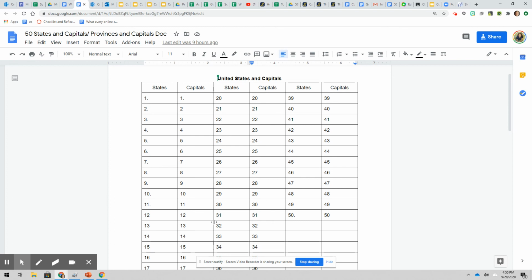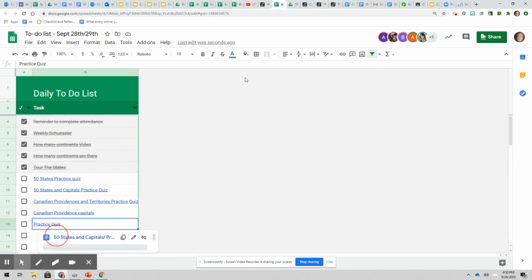I know some people go, is that all we're doing? Well, yes, that's all we're doing. But before we talk about those areas, you really need to know where they're located. It helps us explaining everything else. So we're going to go ahead and do this first because it's my experience that most students know about 15 states in their own country. So we're going to make certain that we improve upon that. So that takes us to the end of our to-do list.